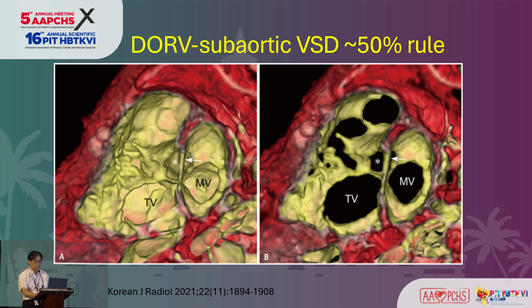Recently, there was a publication from a Korean group about DORV, the so-called 50% rule of a subaortic VSD. It clearly demonstrated using CT to define the degree of overriding and the relationship with the tricuspid valve and the mitral valve.